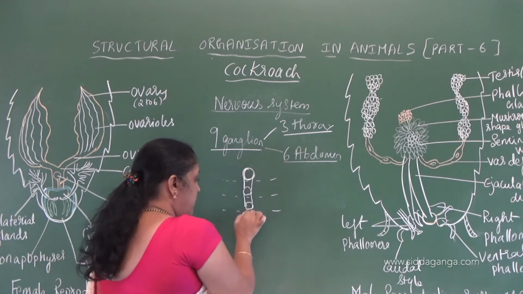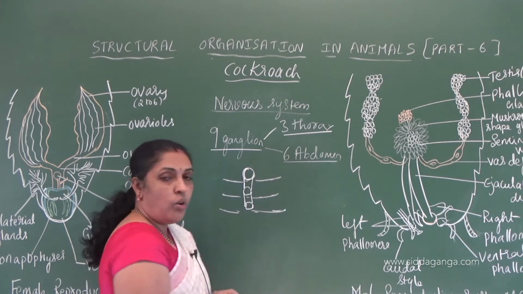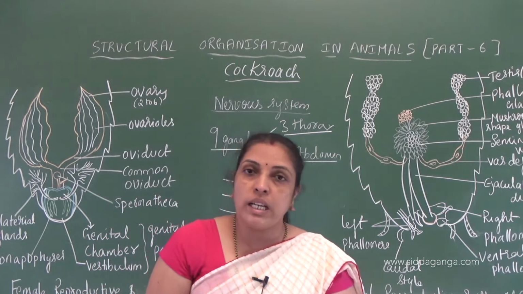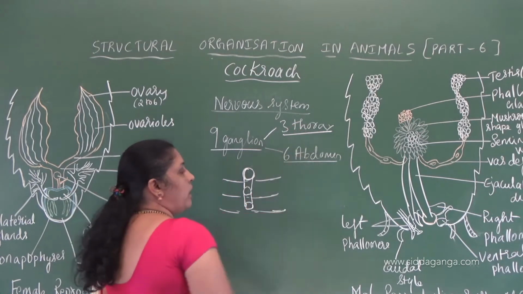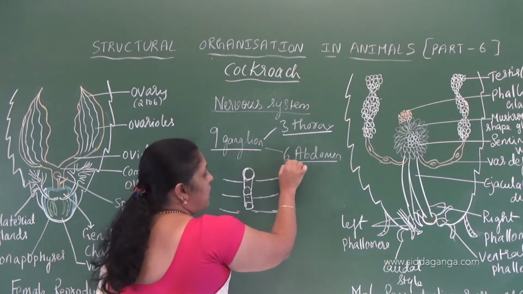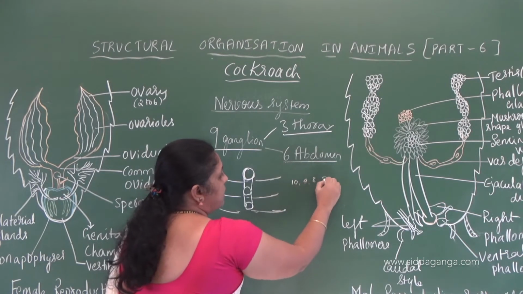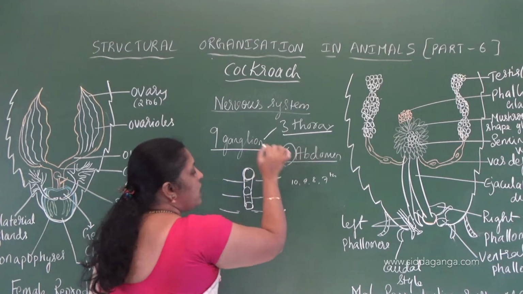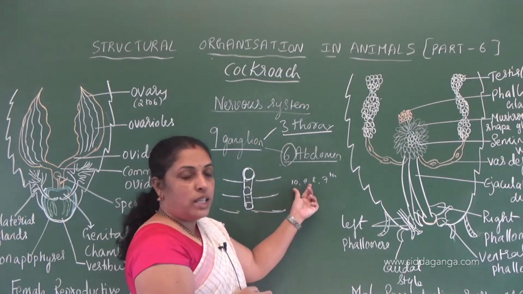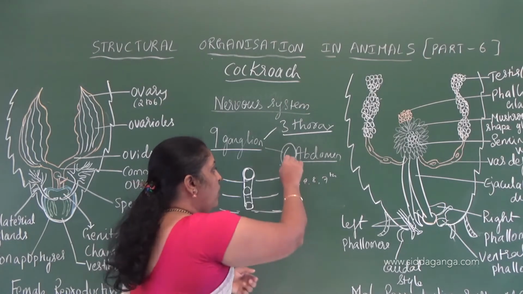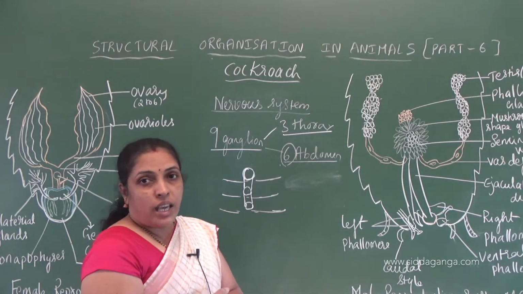Each ganglion is in a segment, this is one segment, this is one segment, like that we have 3 segments in thorax and 10 segments in abdomen. Understood? So 3 ganglia are present in the thoracic region. In the abdomen, the 10th, 9th, 8th and 7th ganglia are fused with the 6th ganglion. Understood? So that's why in the abdomen we see 6 ganglia.